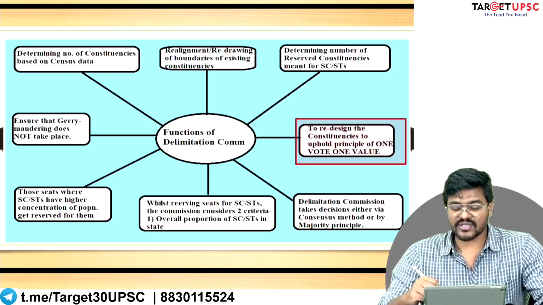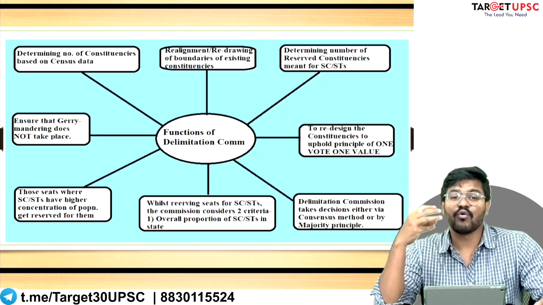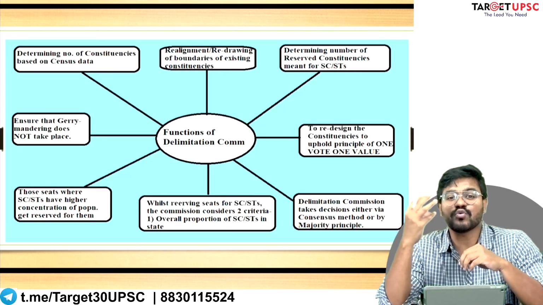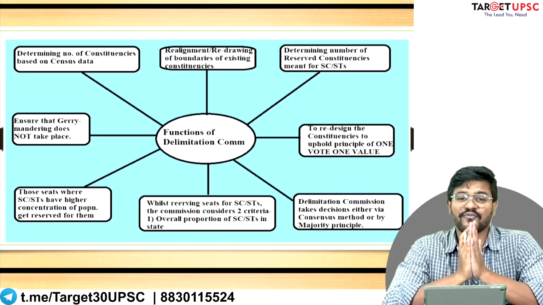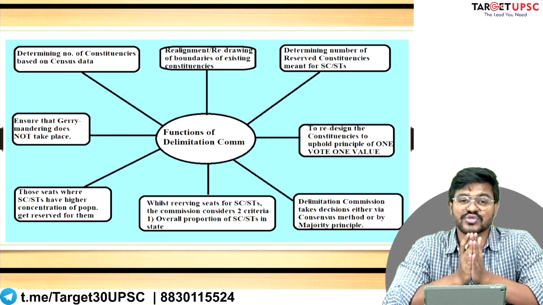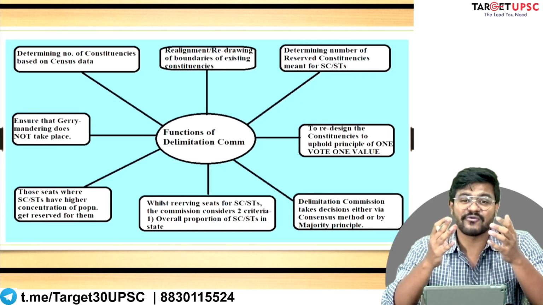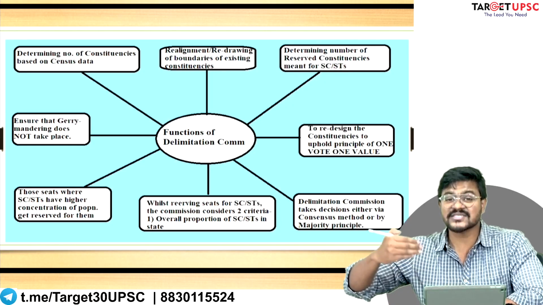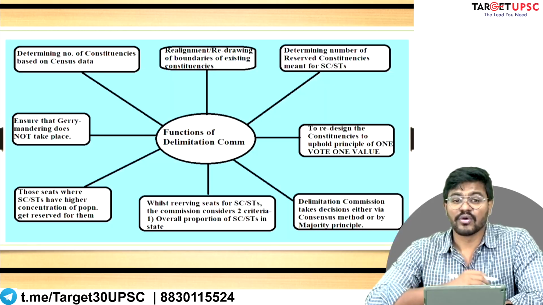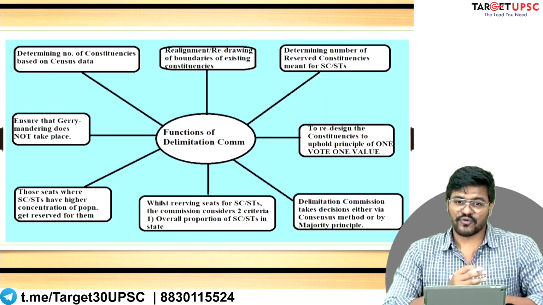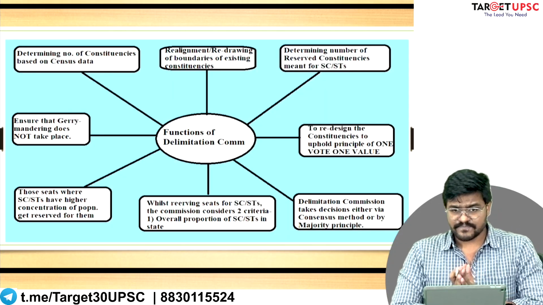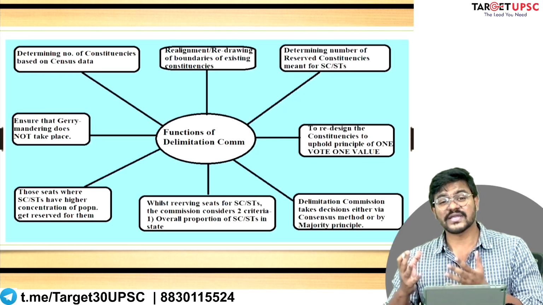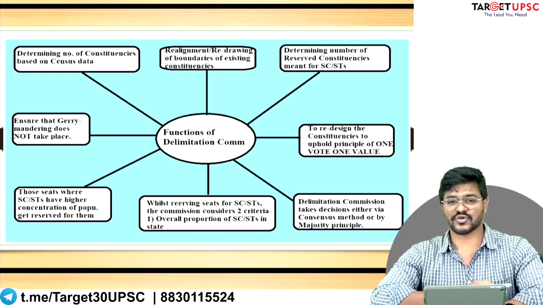Because I am sure that you have heard of the term one man, one vote. Our constitution guarantees one man, one vote. Therefore, we say that our constitution guarantees political equality. Now, this is a concept that is the next step towards political equality. So, from one man, one vote, we need to devise a system where the value of one vote is equal in different parts of India.